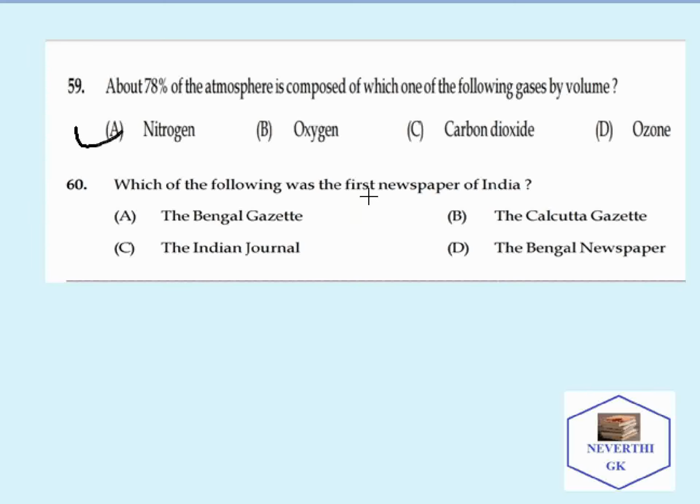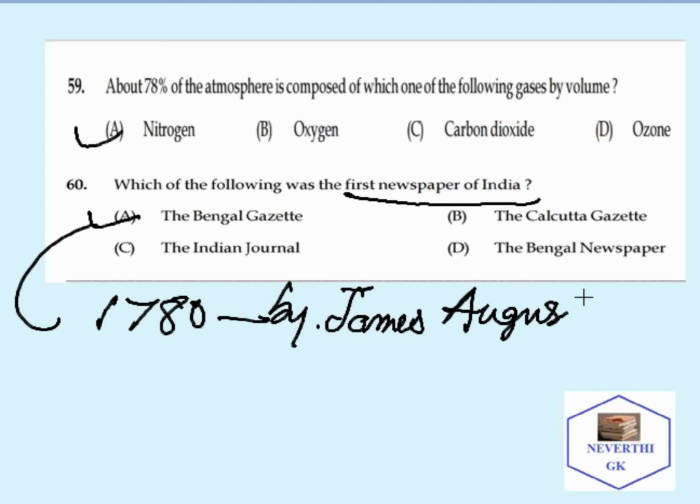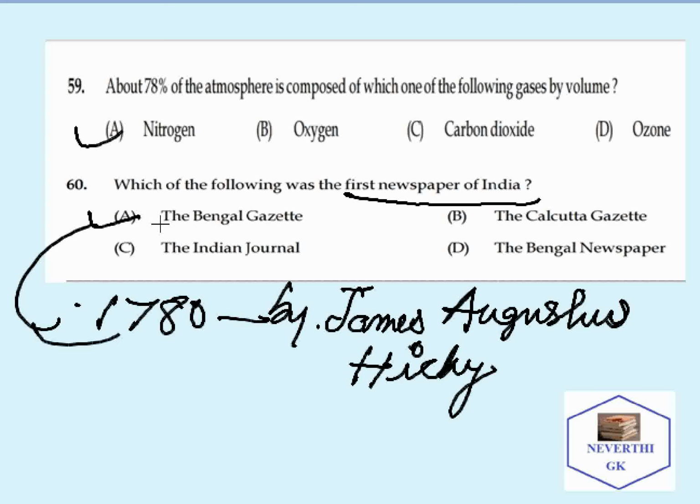Which of the following was the first newspaper of India? The correct answer is the Bengal Gazette. The Bengal Gazette came into existence in 1780, and it was published by James Augustus Hickey. James Augustus Hickey, the Bengal Gazette, 1780.